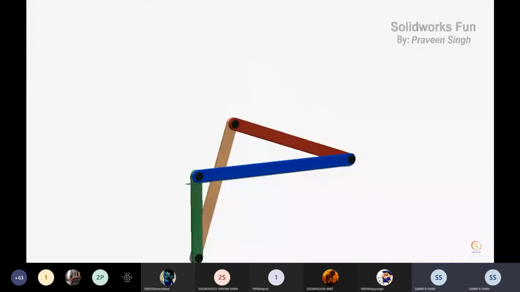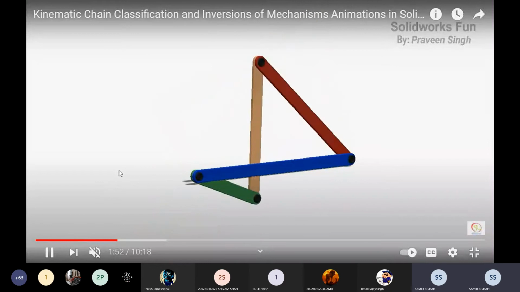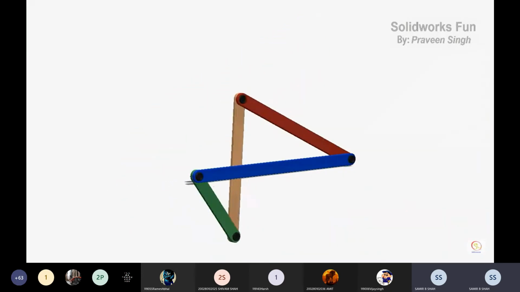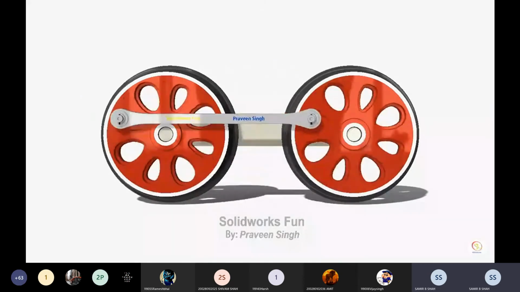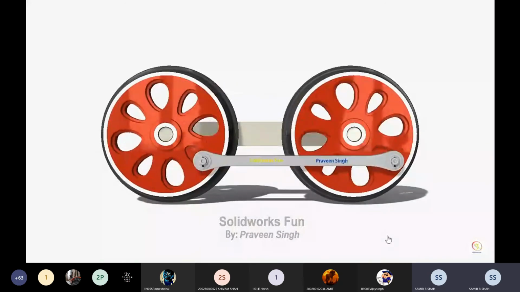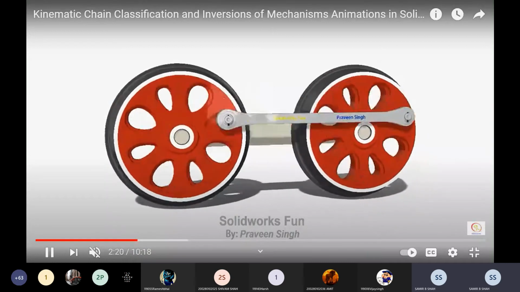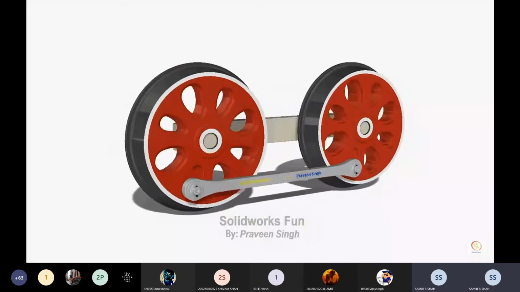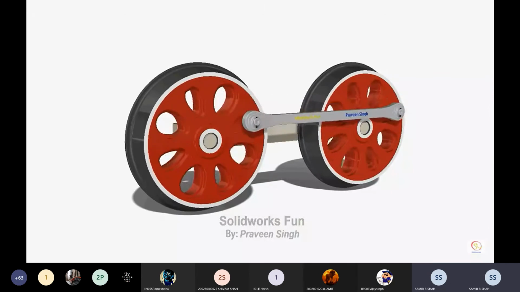This is the mechanism of the four-bar chain. One link is fixed, and the remaining links, as per the given force, may oscillate or slide. In the same way, inversion of the four-bar chain mechanism, as we were discussing in this slide: rotary motion is converted into rotary motion in the beam engine. So this is an example of inversion of the four-bar chain mechanism.